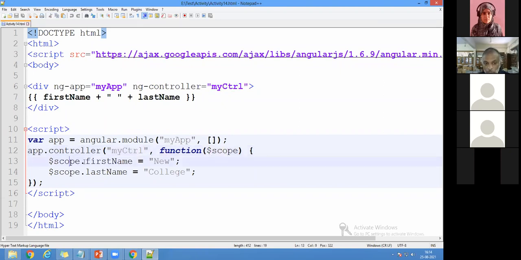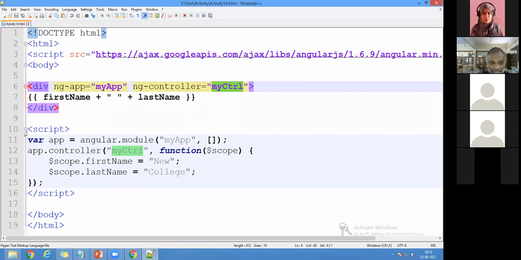Now I'm coming here. scope.firstName is equal to new and scope.lastName is equal to colleges. So what happened? You can see my control. The control will come here and go with the scope, and scope.firstName is equal to new and scope.lastName is equal to colleges. So this is what we are segregating. We are not writing everything in a single file. I'm going to write the function and pass the values there, and that will come and be displayed here.